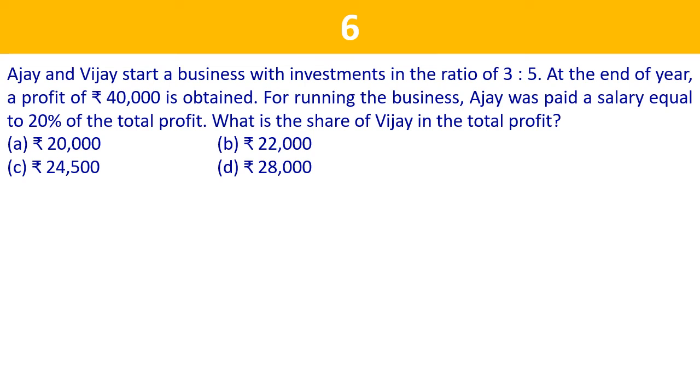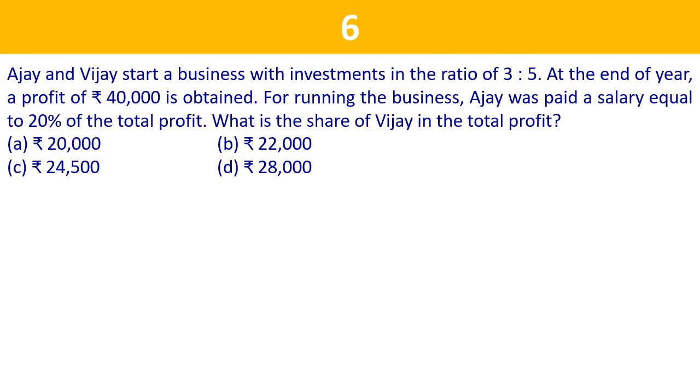Problem 6. Ajay and Vijay start a business with investment in the ratio of 3 is to 5. At the end of year, a profit of rupees 40,000 is obtained. For running the business, Ajay was paid a salary equal to 20% of total profit. What is the share of Vijay in the total profit? Now this is a question of working partner and sleeping partner. It is clearly seen that Ajay is a working partner while Vijay is a sleeping partner.